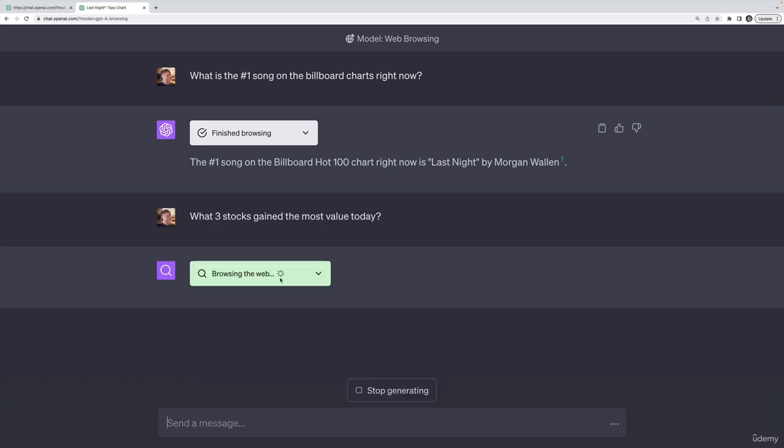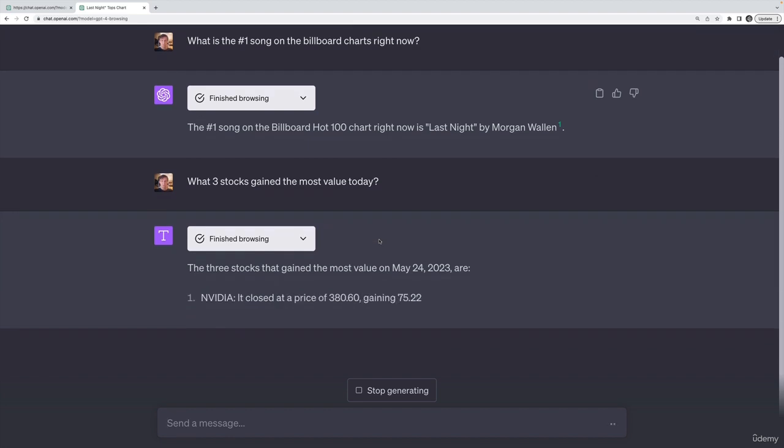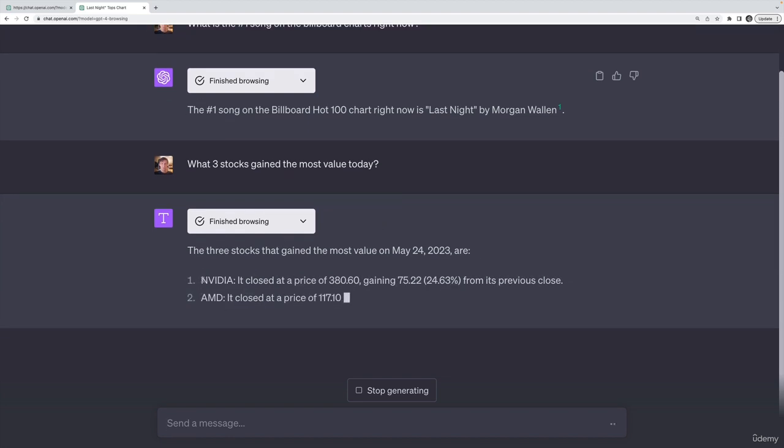You'll see that it's going to make an initial search, top gaining stocks, May 24, 2023. It's going to click on a link. And then we wait while it loads the content and reads the content. Okay, so it finished there. Interesting. This is the one I was looking for.